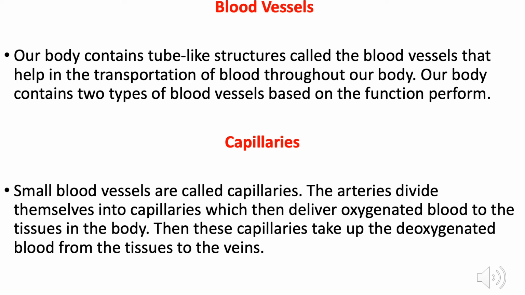Capillaries are small blood vessels. The arteries divide themselves into capillaries which then deliver oxygenated blood to the tissues in the body, and then these capillaries take up the deoxygenated blood from the tissues to the veins. We can say that capillaries are the connecting link between the arteries and the veins.